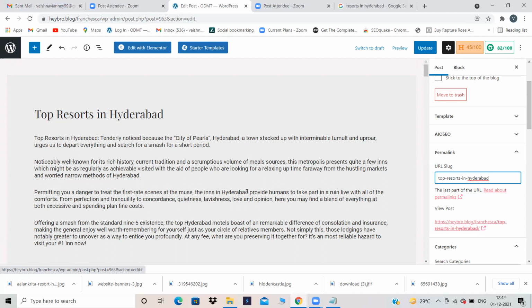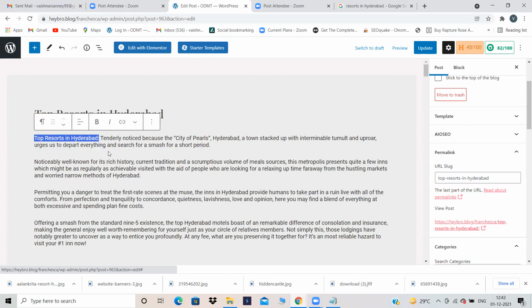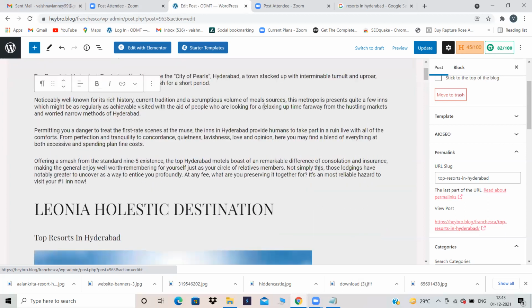If you are a content writer, then you will be making a proper sentence and adding it. But we are marketers, so no need to waste time. Think like a marketer instead of wasting time. It asked me to just add the focus key phrase in the introduction. So I have just given a colon and used my focus key phrase. It's up to you if you want to form a sentence using the focus key phrase and keep it in the introduction, you can do it like that. But I don't want to waste my time, so I have used the colon and given it as a subheading kind of a thing. So I have used my focus key phrase in the introduction.